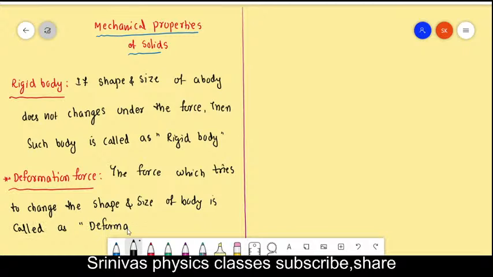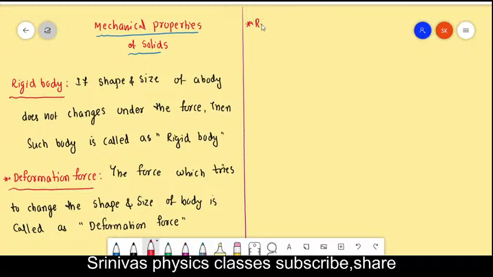If you apply deformation force, then it will be deformed, means its shape changes, its size changes. For example, you take a balloon, you apply the force on it, or you take any other rubber ball, or an iron bar, and you apply the force on that, then its shape and size may change, right? The force which tries to change the shape and size of a body is called as the deformation force.